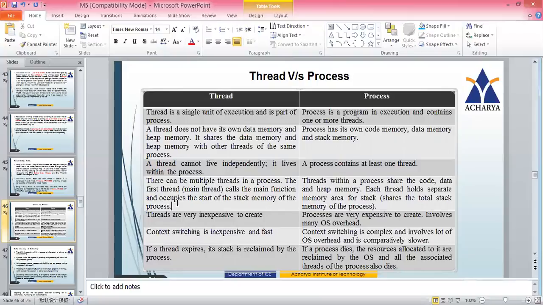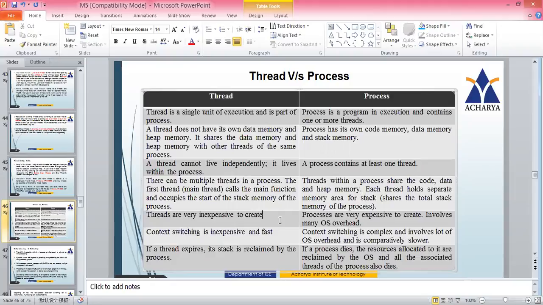So usually there are several threads, but the first thread will always occupy the start of the stack memory. Threads within a process share the code, data, and heap memory. Each thread holds a separate memory area for stack. So for each thread, a separate stack is allocated.